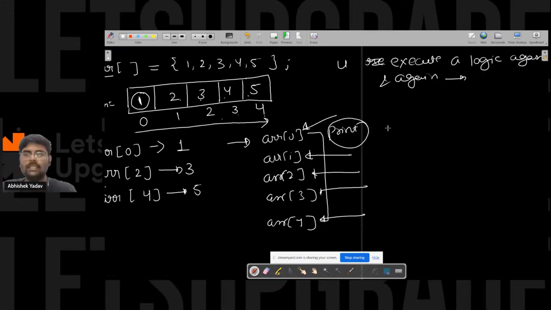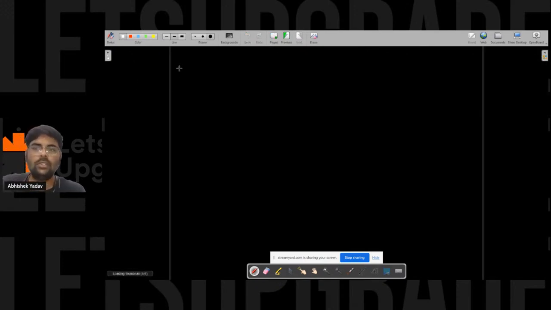So let's try to understand the for loop. Here we have to write the for keyword. After that, we define the initialization point. We have three parts, so let's discuss that also, for those who don't have an idea of the for loop. We use an iterative statement when we have to execute a part of the logic again and again.